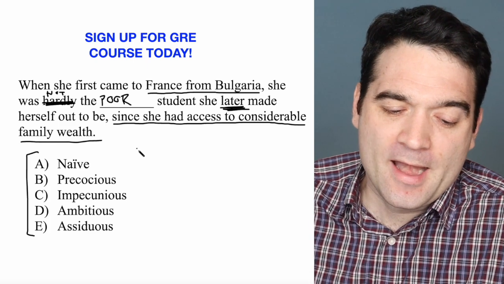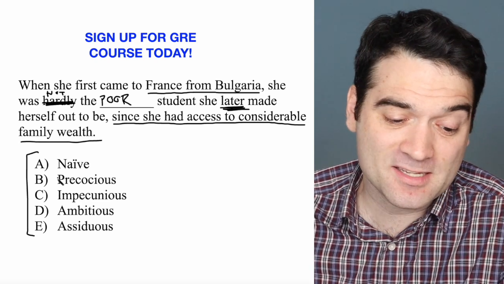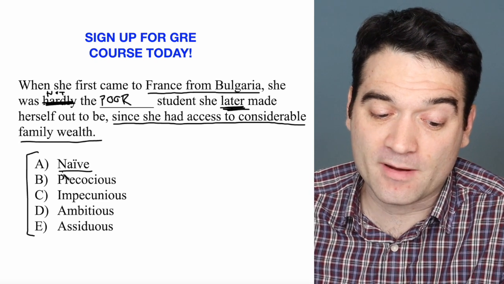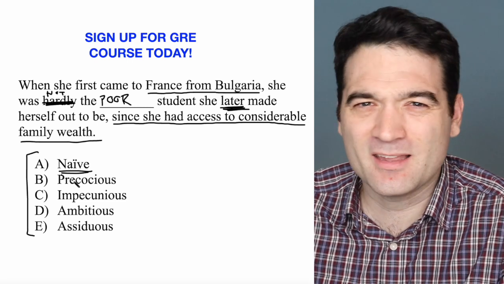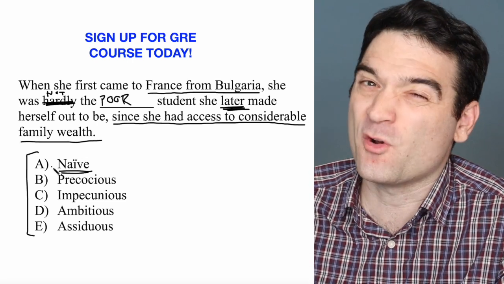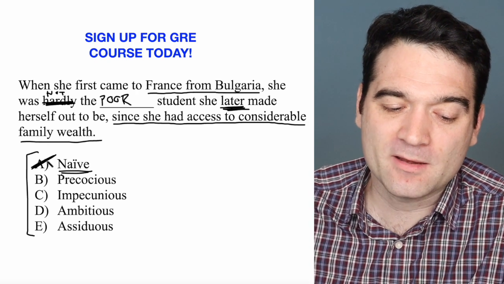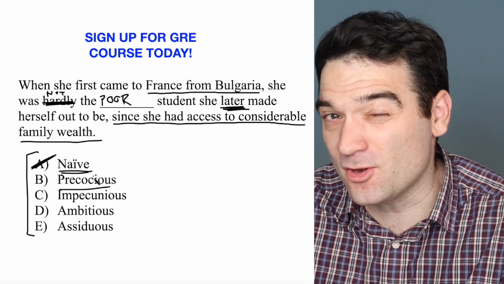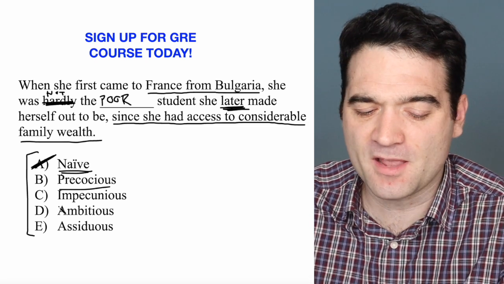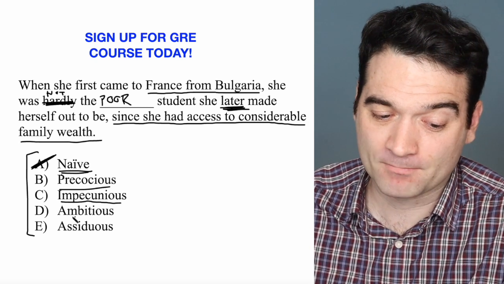Okay. Now let's look at these words. Maybe there are a few that we can eliminate right off the bat. And my guess is that you probably know the word naive, right? That means kind of like innocent, not very clear on how the world works. If you're naive, you don't understand how the world works. That doesn't fit poor, right? Precocious, maybe you know that word, maybe you don't. Let's leave it in just to be safe. Impecunious, that's a word that many people don't know, so we'll leave that in.